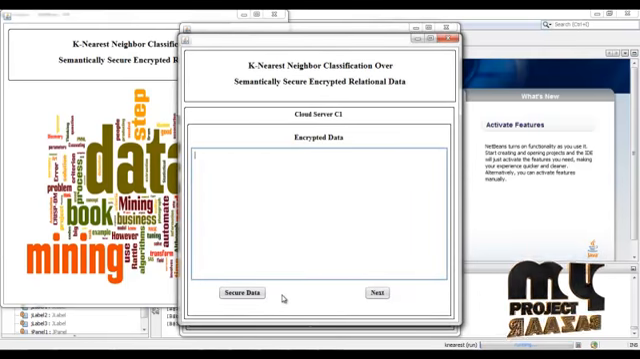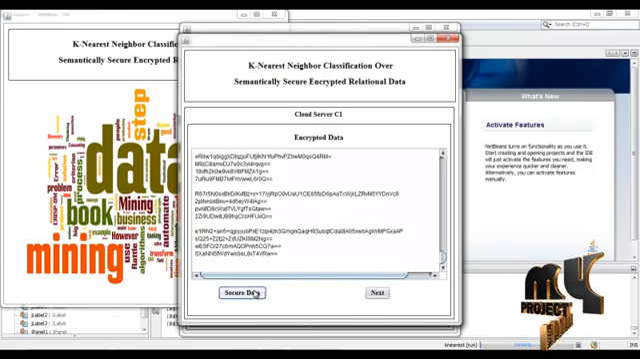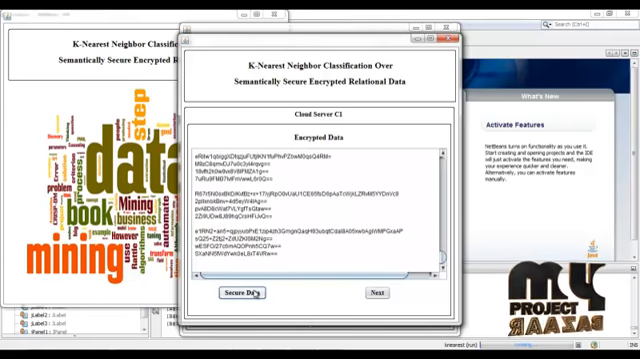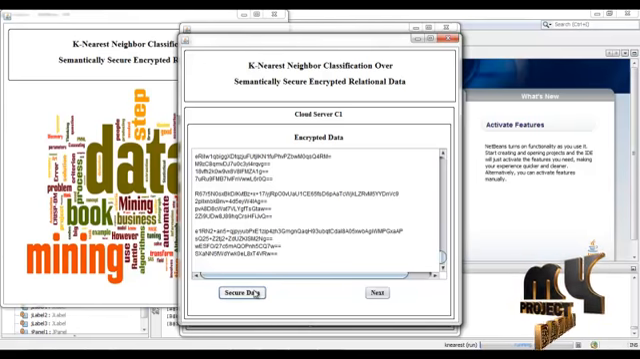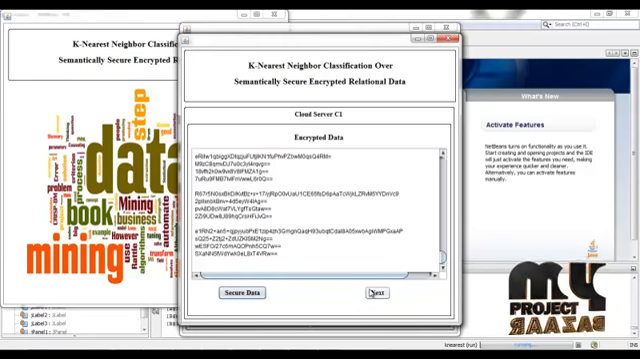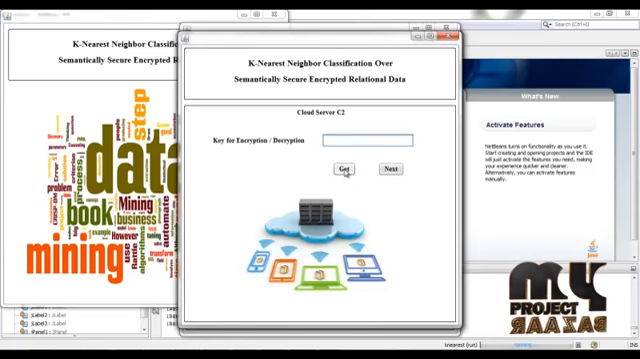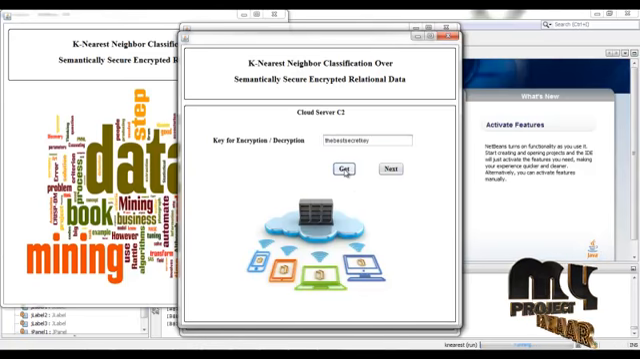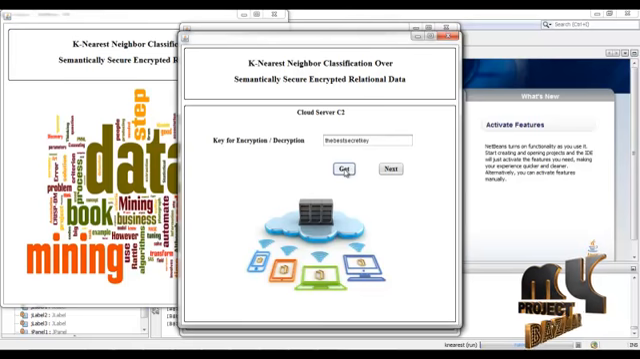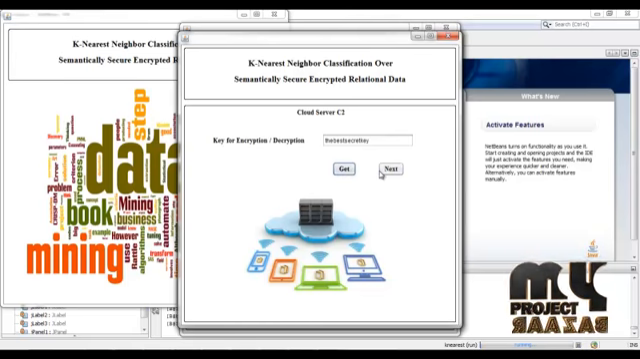Now this is cloud server 1. The server has the encrypted data. By pressing the secure data button, cloud server 1 can view the encrypted data stored by the data owner, and then press next. This is cloud server 2. By pressing the get button, cloud server 2 can get the key that was used for encryption. Then click next.